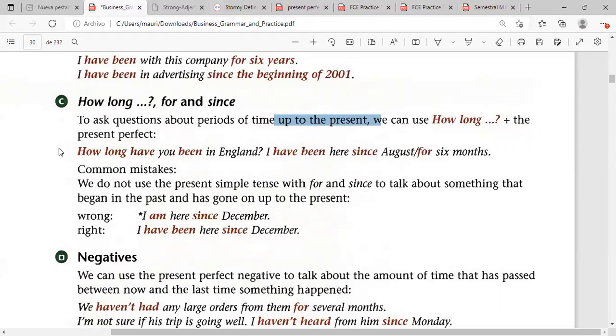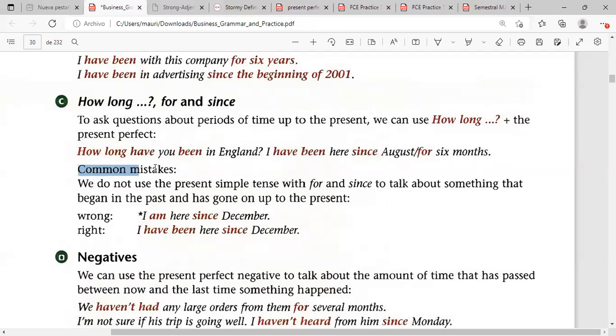So here the question is in the present, but it's talking about a quantity of time. That means he is still in England. It's adding more information about the quantity of time that he is planning to stay in England.